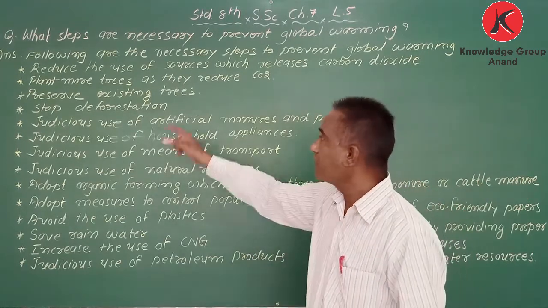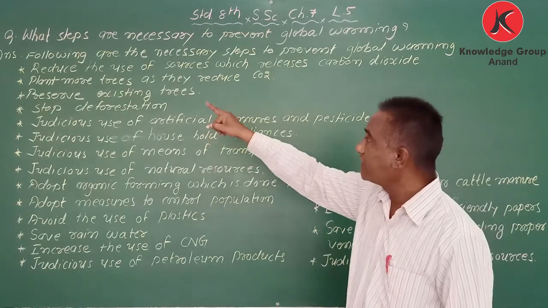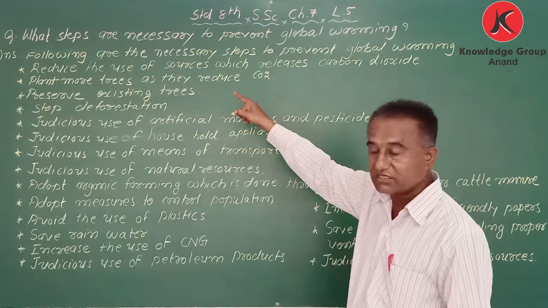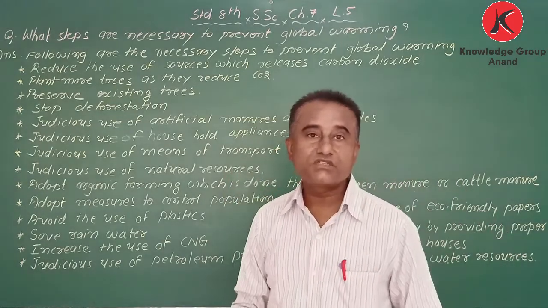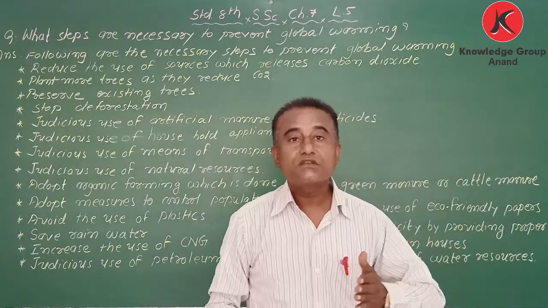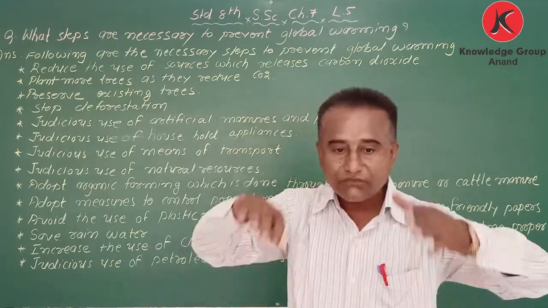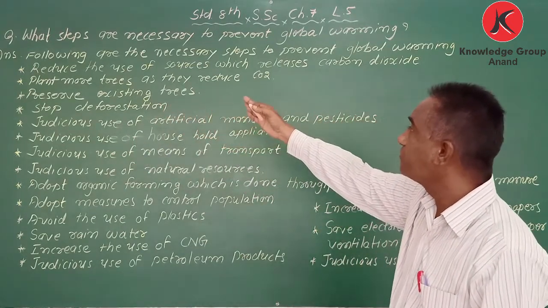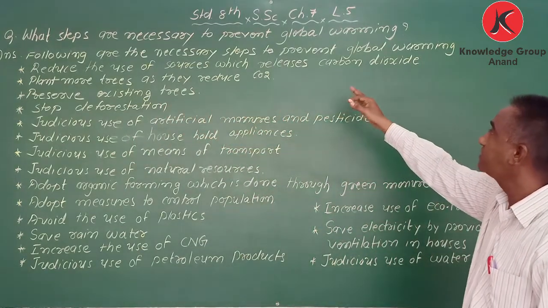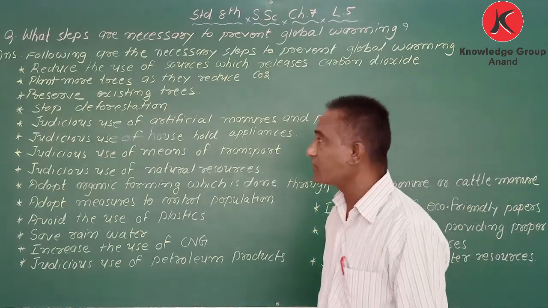That is why it is given: reduce, means ઓછું કરવું. Reduce the use of sources which release carbon dioxide. Whatever sources are there which spread carbon dioxide, that we have to stop first. That is most important.